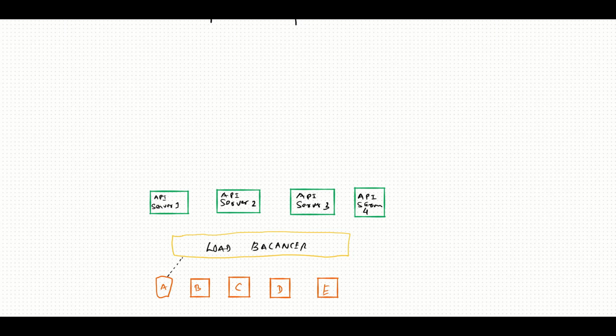Suppose A is connected to server 2, B is connected to server 1, C is connected to server 3, D is also connected to server 3, and E is connected to server 4.